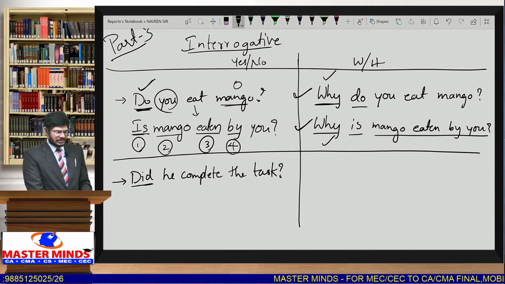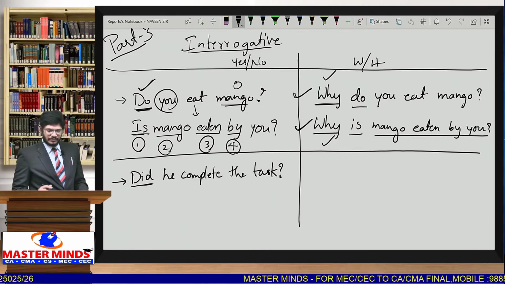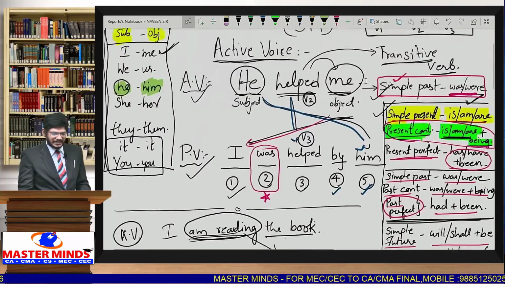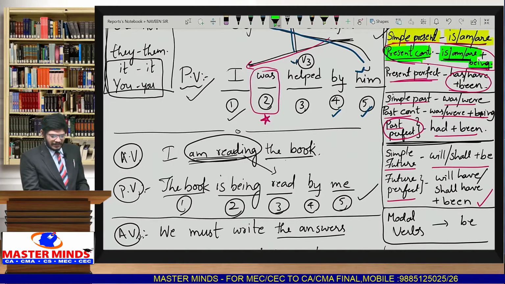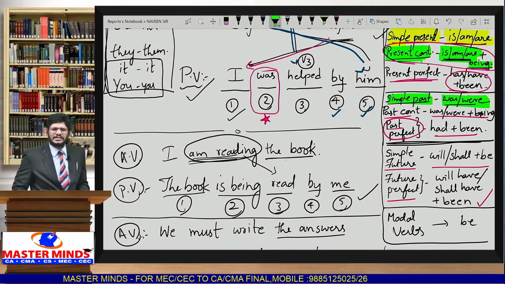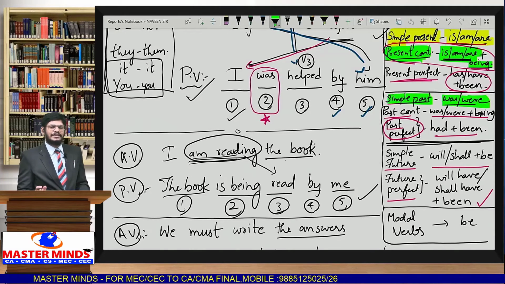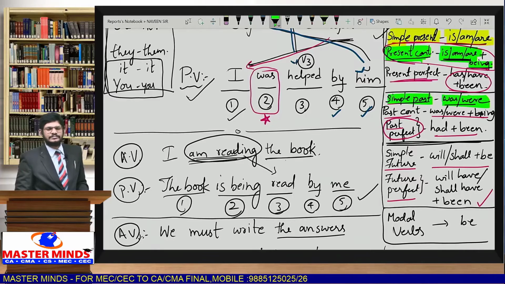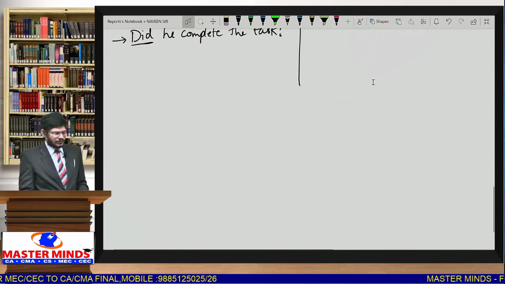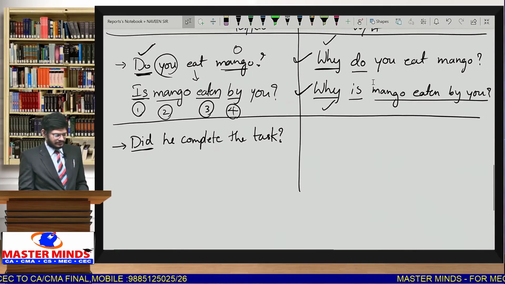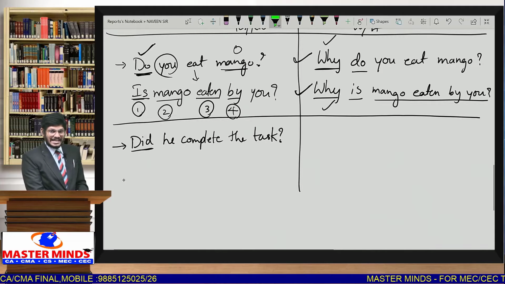So the given question is starting with did. Whenever the question starts with did, the tense is simple past. So once look at the helping verbs. Whenever the given sentence is in simple past, what are the helping verbs we have to use? Was or were. So this table is very important, as I told you earlier. If you did not have the idea of this table, again you will be in trouble. So practice this table thoroughly. Once you practice this table thoroughly, you can write the answers very easily. So whenever the given sentence is in simple past, we use the helping verbs was or were.